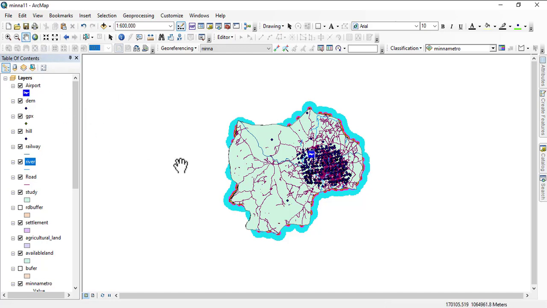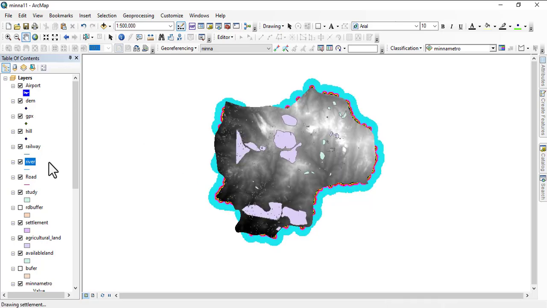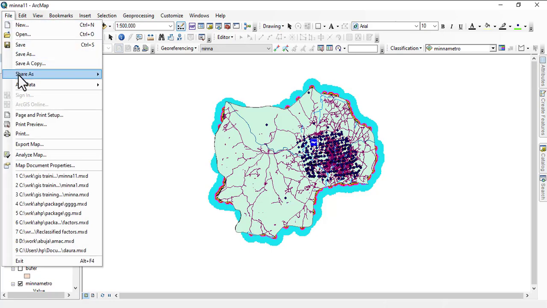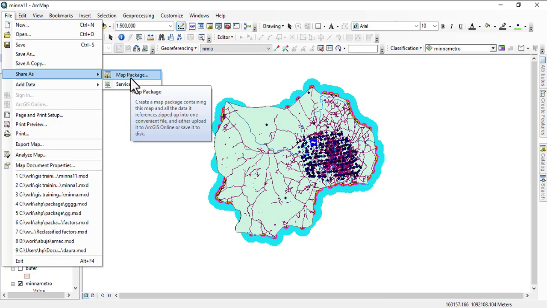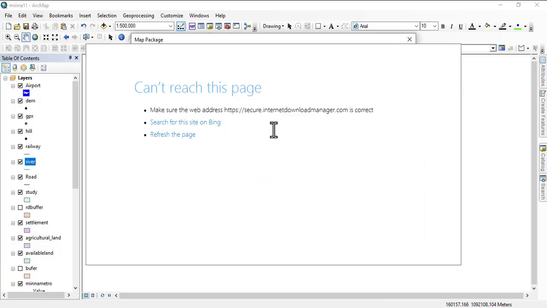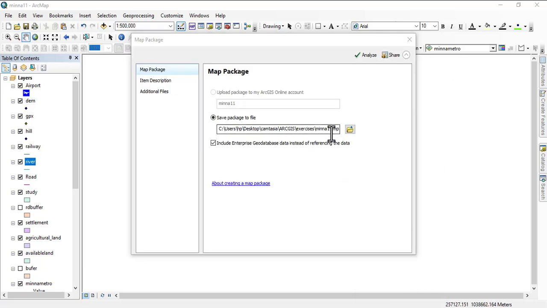Let's learn how to do that. You go to File, and then you come to Share As, then you will see Map Package. You click on it. Now what they're asking you is the name that the data will carry. So I want it to carry only Mina. So it's telling me this is where it is.